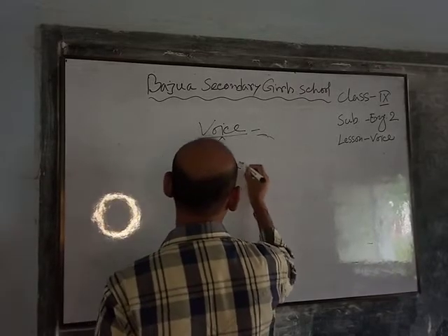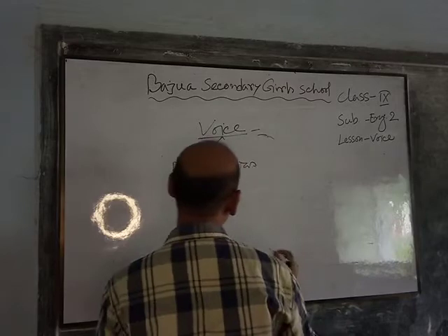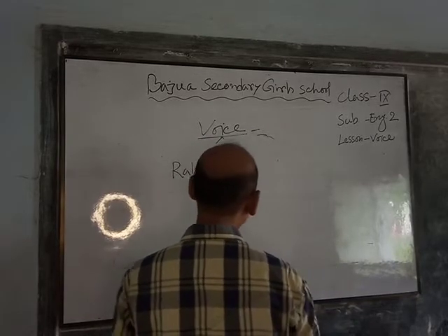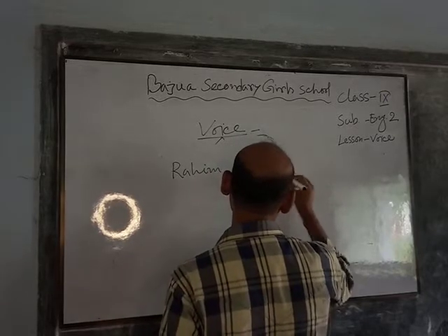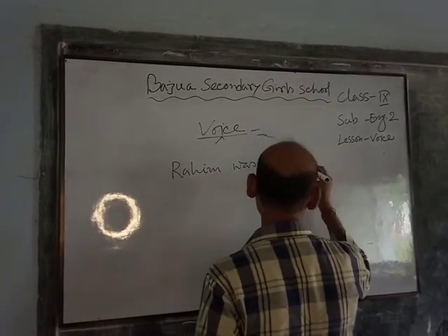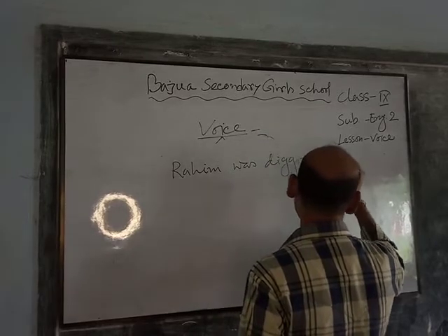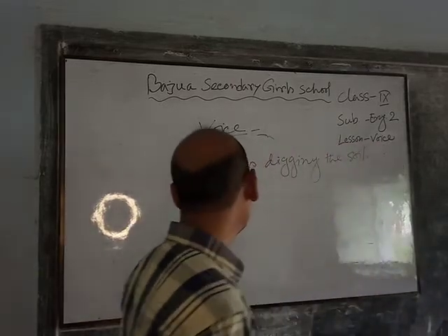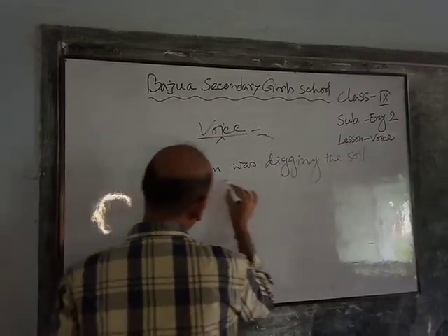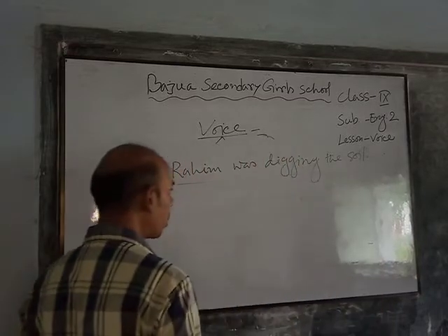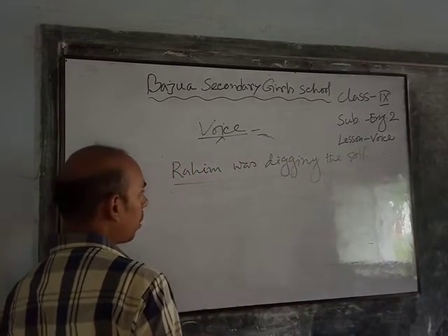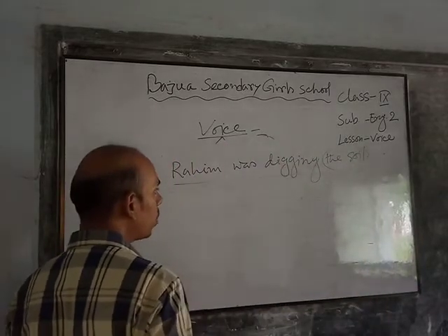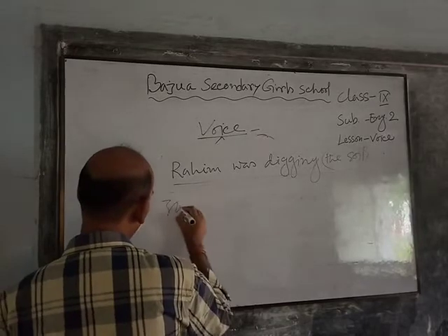Rohim was digging the soil. So this is a past continuous tense. Now we have to use the same rule. The object will be used as a subject, the soil.